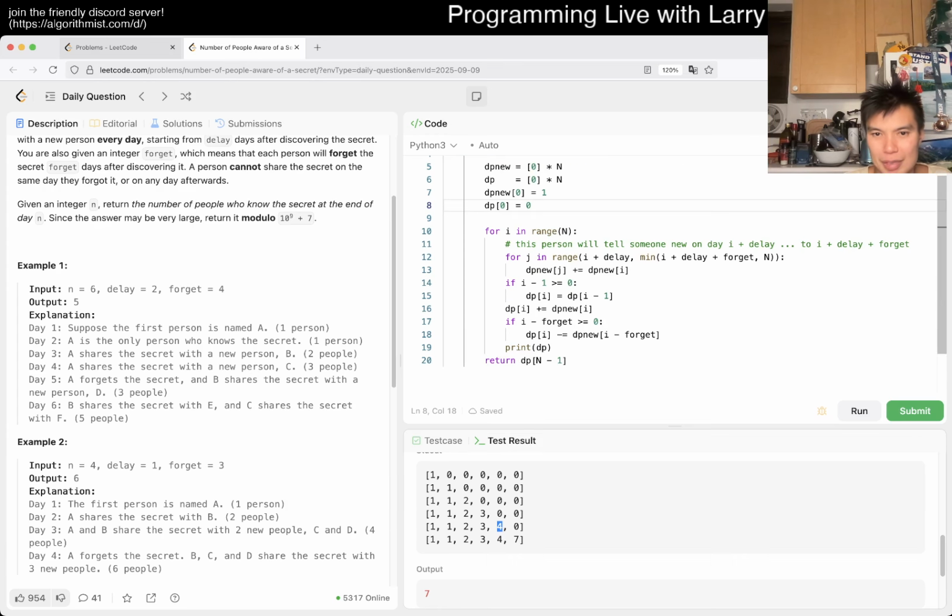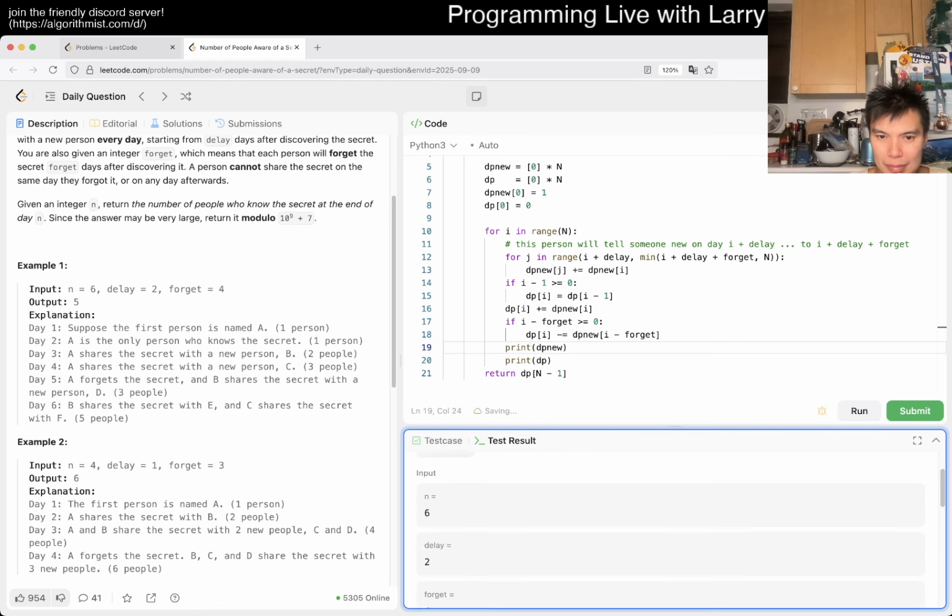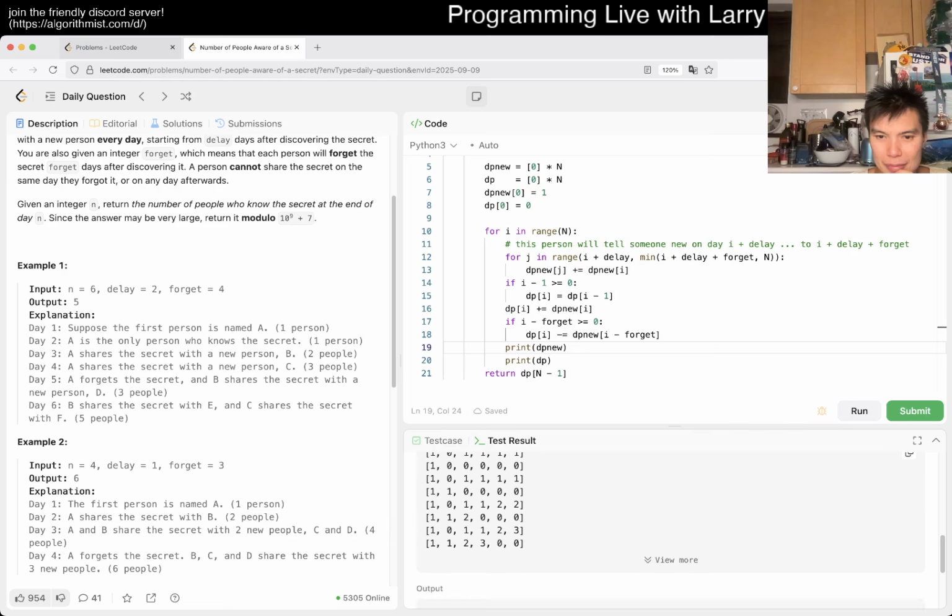Let me just put it up real quick. It's a 4 because previously we have 3 people. We know that 2 new people will know about this today. So that makes it 5. And then we remove 1 of the people. Is it just an off by 1? Why do 2 people share it on this day? I think this way.